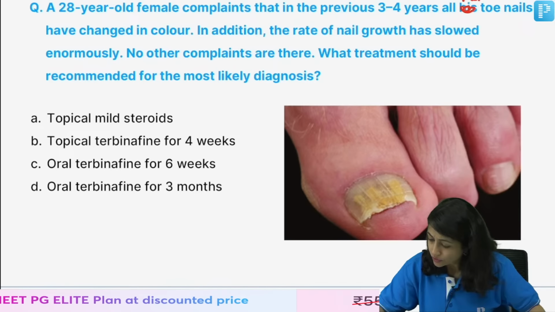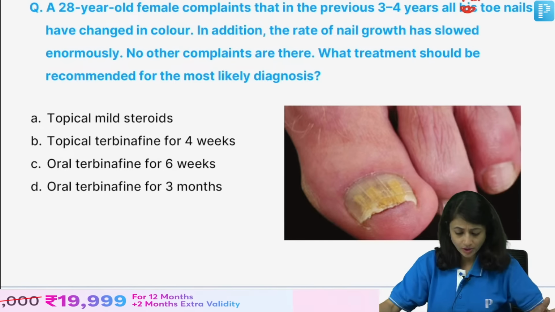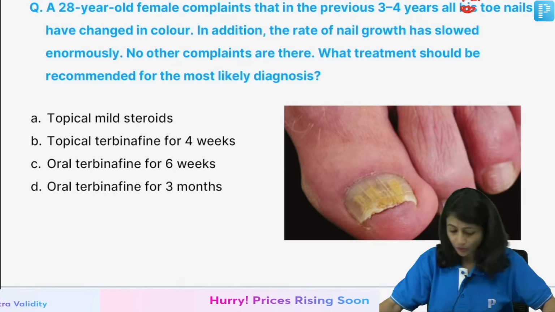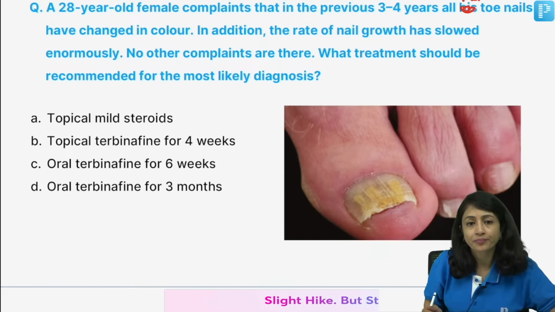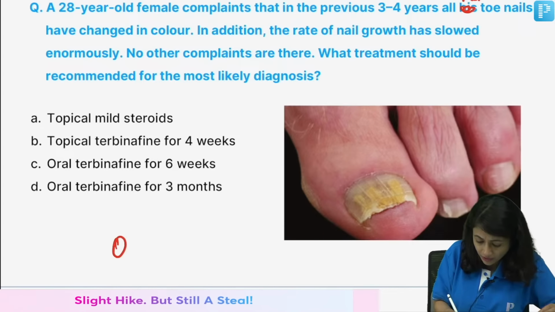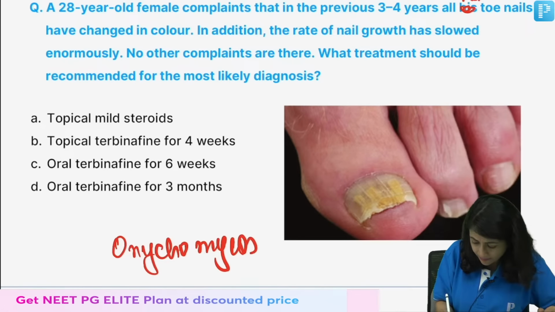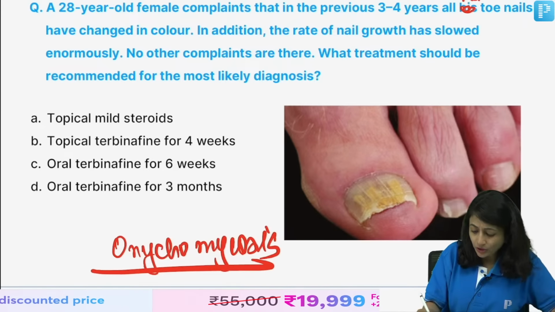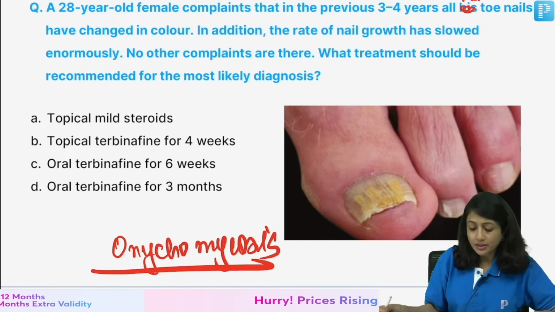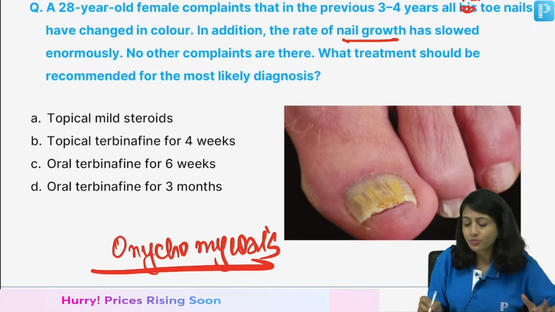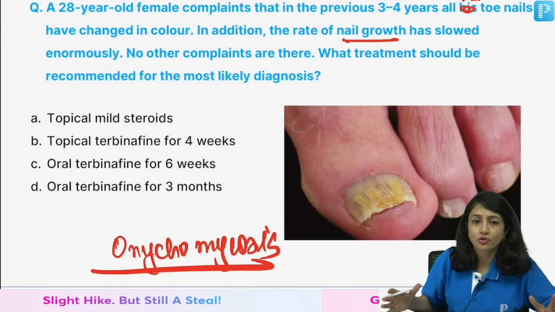Okay, is there a confusion here? Okay, what's the diagnosis here, by the way? I think you all know, that's why you're giving this. So, this is obviously a patient of onychomycosis. I have given you a yellowish discoloration of one of the toenails, and there is history that the nail growth has been slowed. So, you know this is onychomycosis or fungal infection of the nail plate.